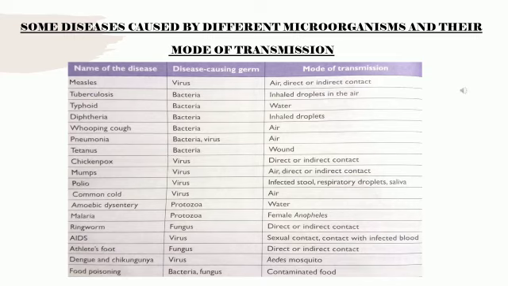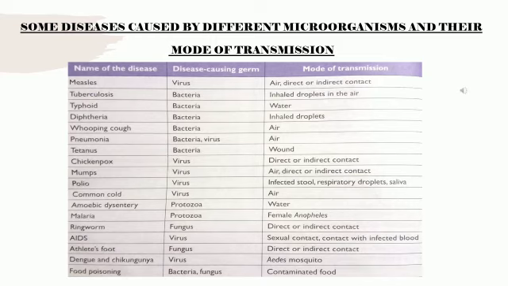Next is chicken pox. Everyone has experienced this, isn't it? Chicken pox is caused by virus, through direct or indirect contact. Next is mumps. It is caused by virus. Same again, it is through air, or sometimes direct or indirect contact. Next is polio. Everyone has taken polio drops, isn't it? Including me. It is caused by the germ virus, and mode of transmission is through infected stool, that is excreta, and respiratory droplets and also saliva.